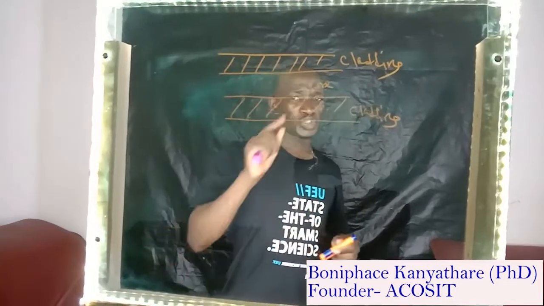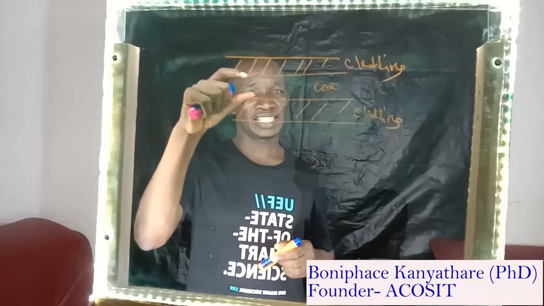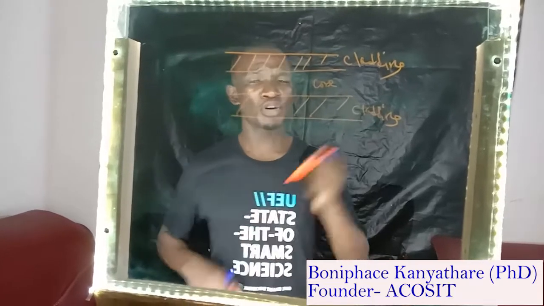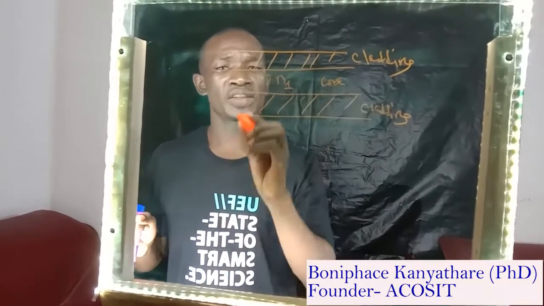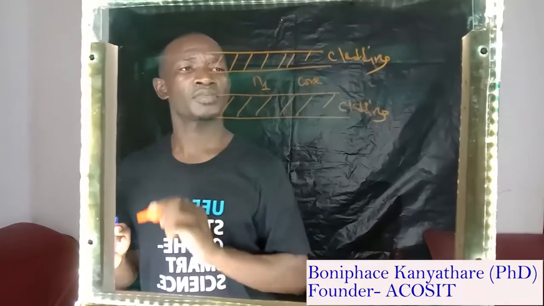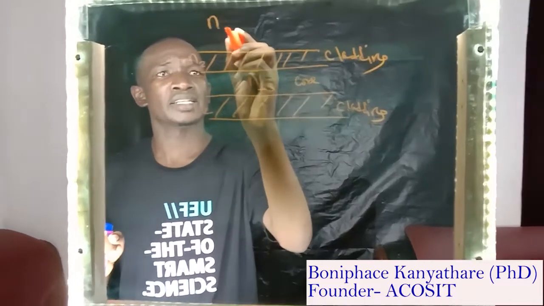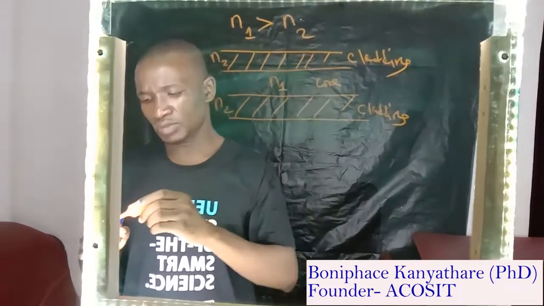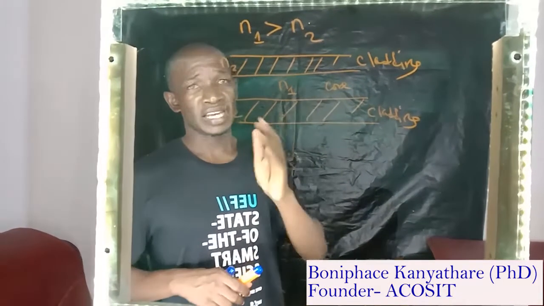In fiber optics communication, for a fiber to be able to confine light and allow light to travel within it, let's say our refractive index of core is N1, while the refractive index of cladding is N2. For fiber optics communication, N1 is always greater than N2. This cannot be otherwise. N1 must be greater than N2.